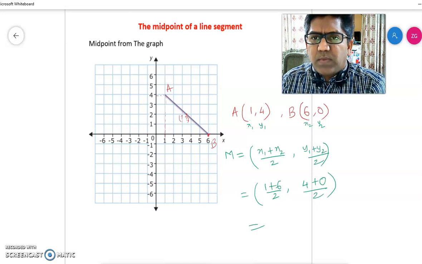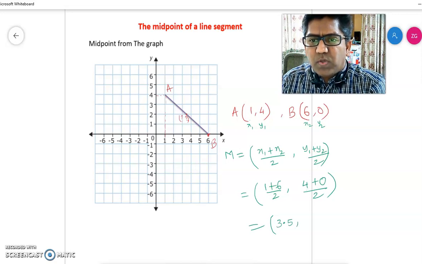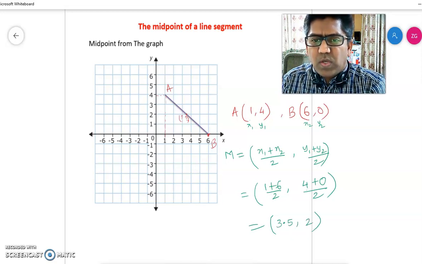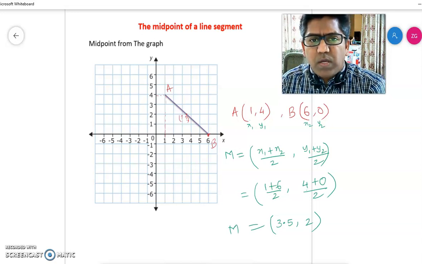6 plus 1 is 7. 7 divided by 2, you can leave it as a fraction or you can write 3.5. And here 4 plus 0 is 4, divided by 2 is 2. So the midpoint of segment AB is (3.5, 2).